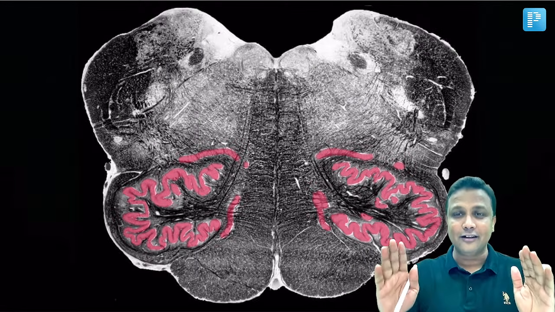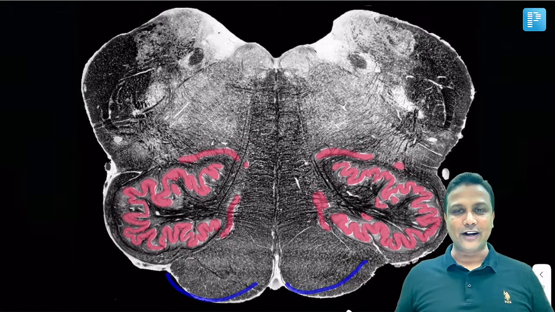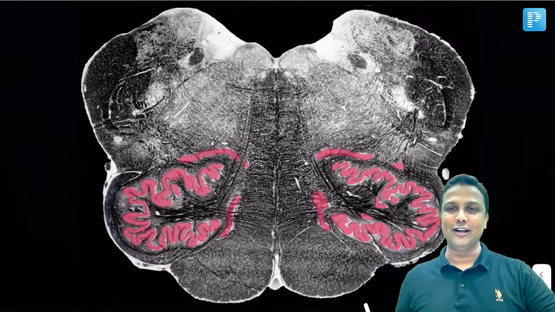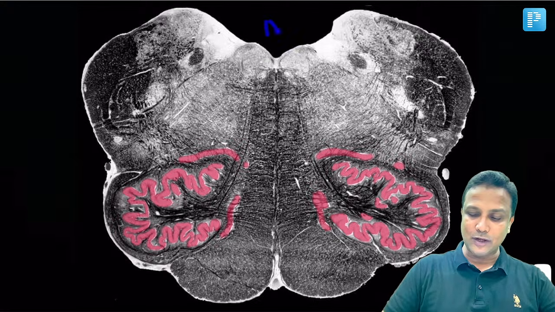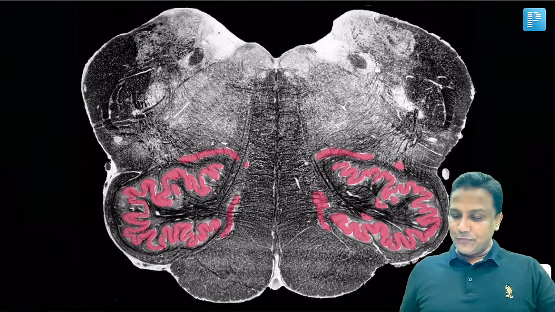You can clearly differentiate. Clearly, I told you that there will be two elevations in the front: the pyramid, and this elevation here will be the olive. And behind here, this one will be the floor of the fourth ventricle. Is it okay? Next one.